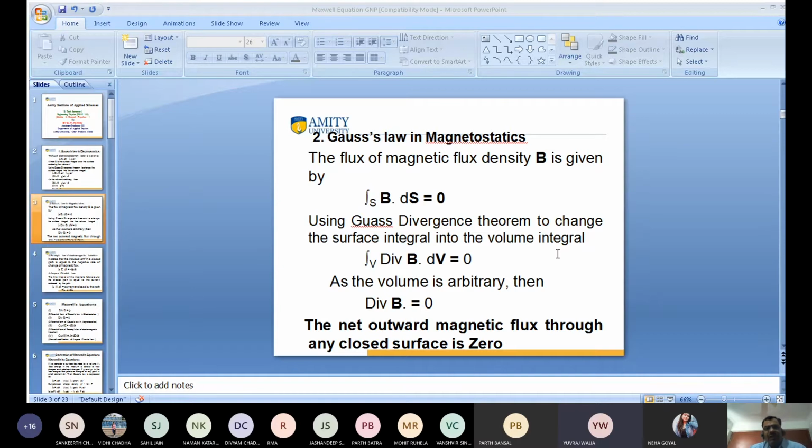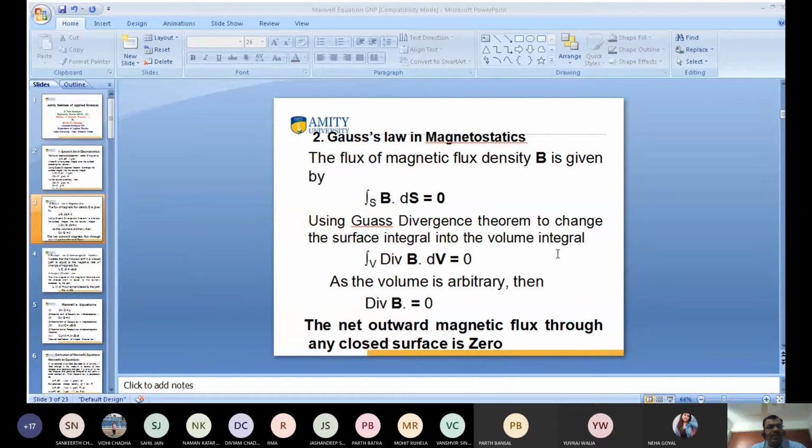It was in 12th. The EMF induced in the coil is directly proportional to the net flux change of the magnetic field. Anyone? Vansika, do you get my voice?